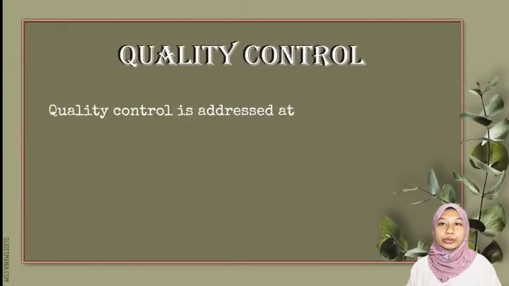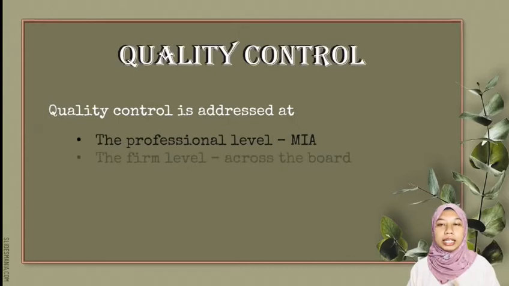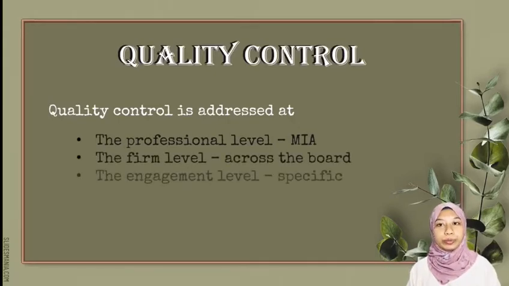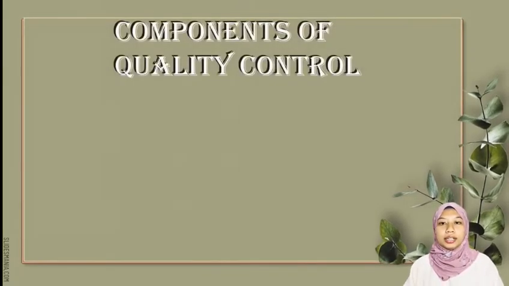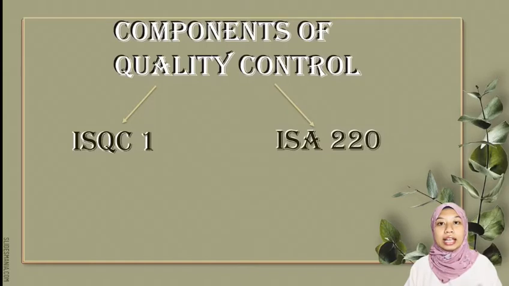Quality control in auditing must be developed at the professional level, setting the technical and ethical standards by the MIA, at the firm level, the policies for its own practice, and also at the engagement level, the policies for every engagement. Now, the two components of audit quality are ISQC 1 and ISA 220.